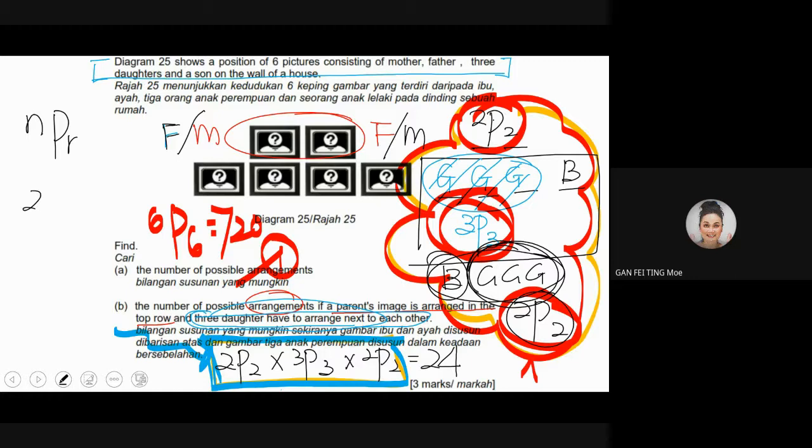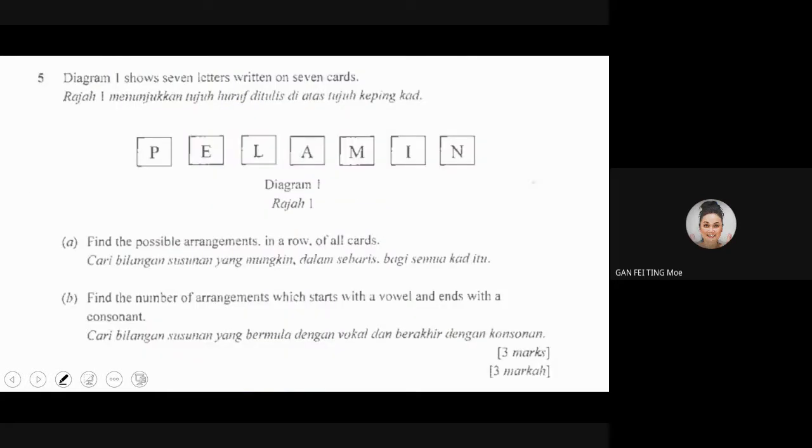Split out your working part by part. That will help you to gain marks, as well as let you see your working more clearly. Then when you check your work and see a problem, you need to redo, there's space for you to make your correction. So let's continue with this one.